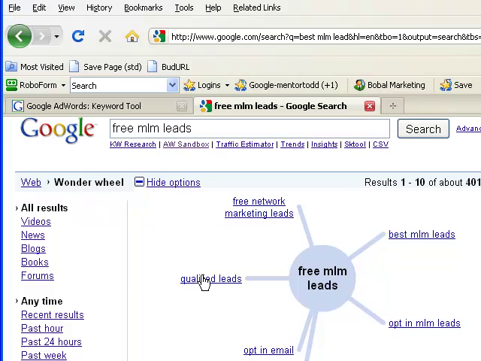And then, all right, qualified leads, I like that. You can always highlight it and put it in your notepad. You can click it, you can get some other ideas, and just brainstorm around and write an article.